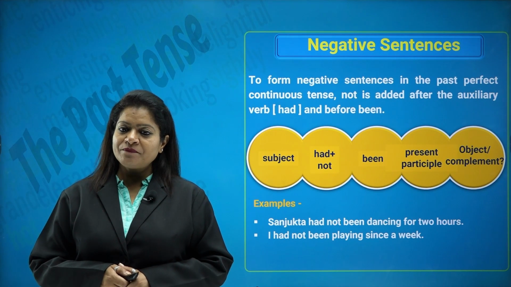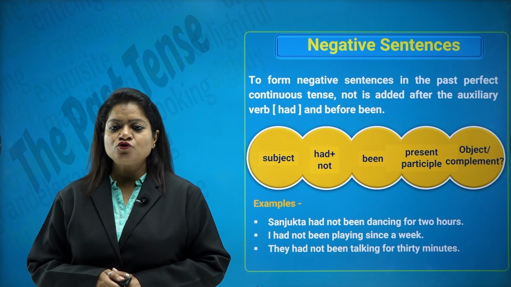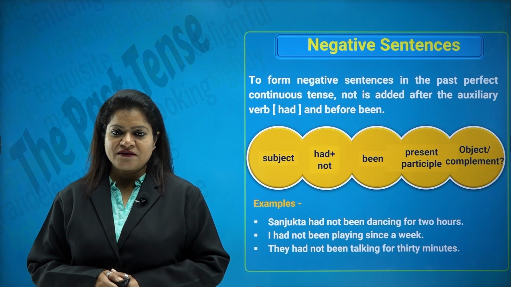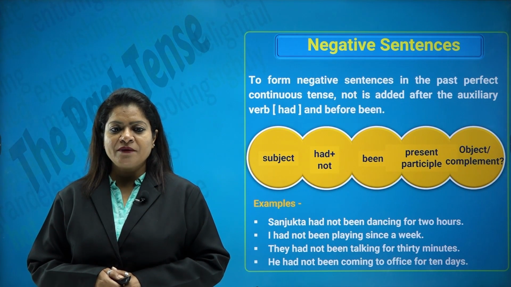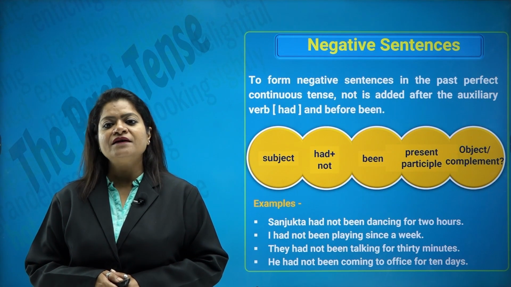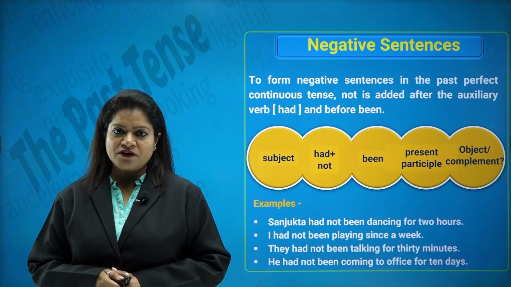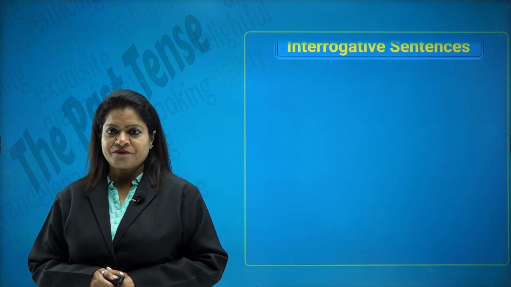I had not been playing since a week. They had not been talking for 30 minutes. He had not been coming to office for 10 days. So all of these sentences are negative sentences in the past perfect continuous tense.